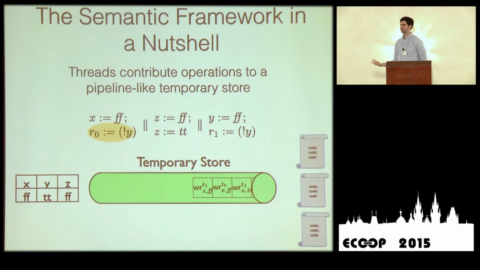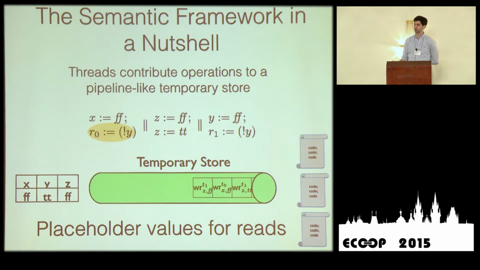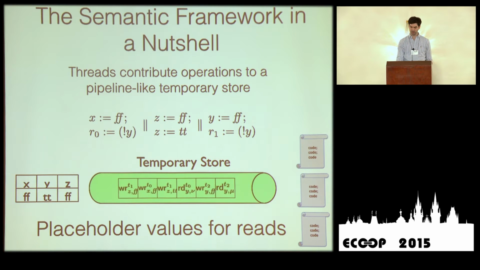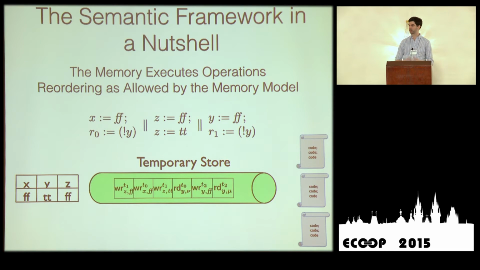Now for writes it's easy, right, because you have the value, but for reads it's a little bit more complicated. Now you have to delay this read operation, but the thread needs a value to continue. So what we're going to do is just have placeholder values, right, just like what you would do if you're implementing futures or something like that. So instead of reading directly, we create a placeholder value, in this case it's new, and then we move on with the execution. So threads contribute things into the pipeline, and eventually you have to empty the pipeline. So to do that, we have another set of rules that tell you when an action that is in the pipeline is allowed to get out.